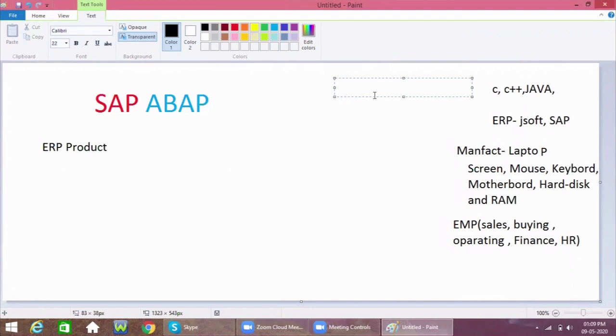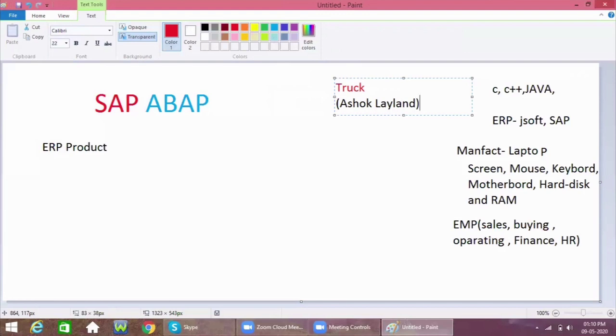I'm taking one example of a big truck manufacturing company. Worldwide, the famous manufacturing company is Ashok Leyland. This truck manufacturing company, Ashok Leyland, is a company.